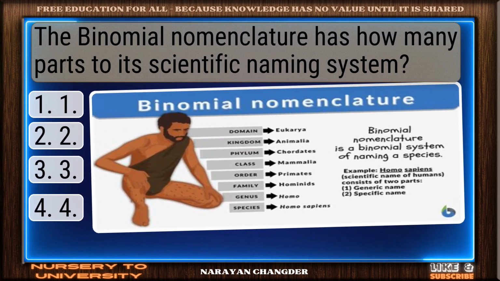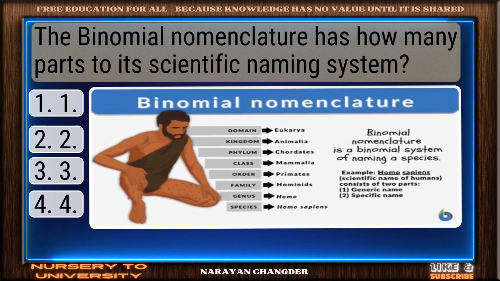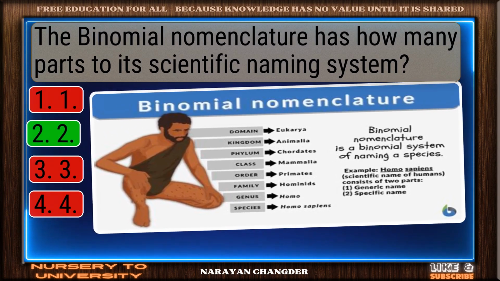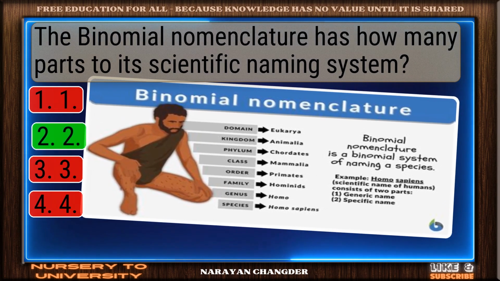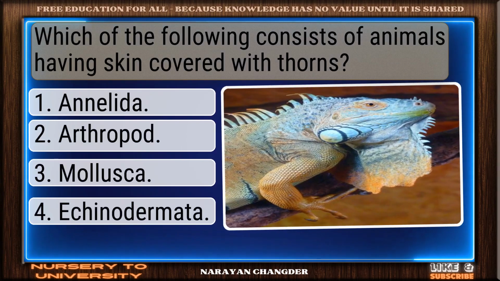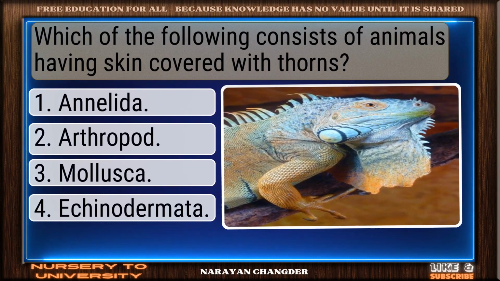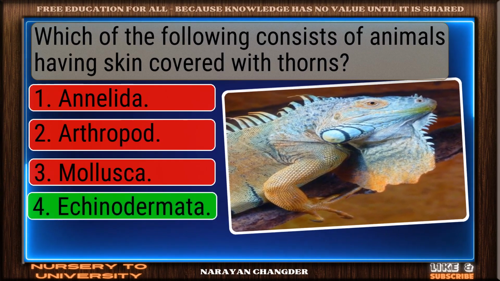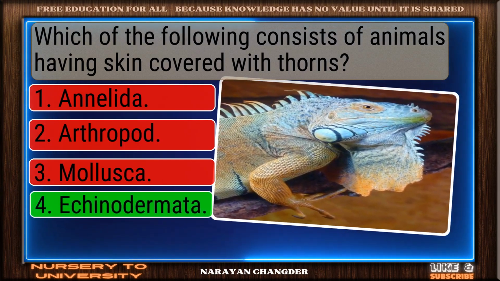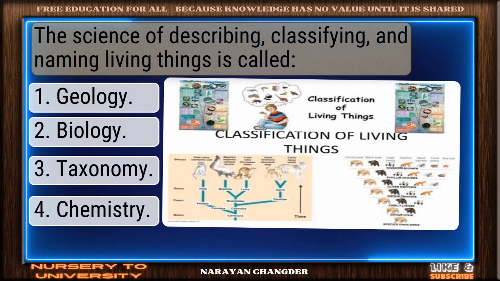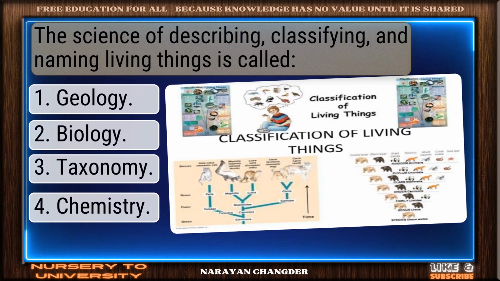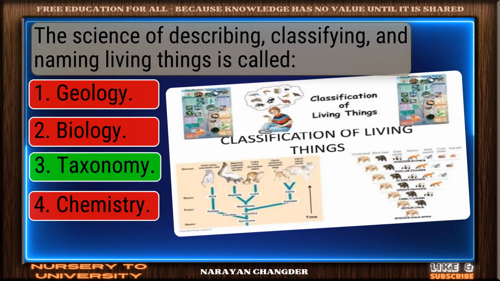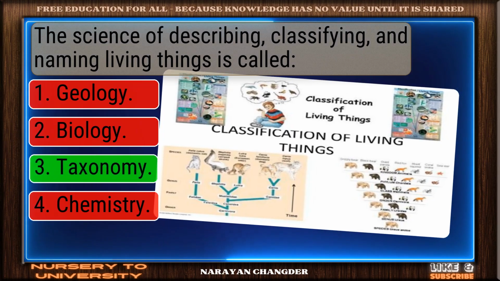Question number 88. The binomial nomenclature has how many parts to its scientific naming system? Correct. 2 is the right answer. Question number 89. Which of the following consists of animals having skin covered with thorns? Right again. Echinodermata is a valid answer. Question number 90. The science of describing, classifying, and naming living things is called? Sharp thinking. Taxonomy is the right choice.